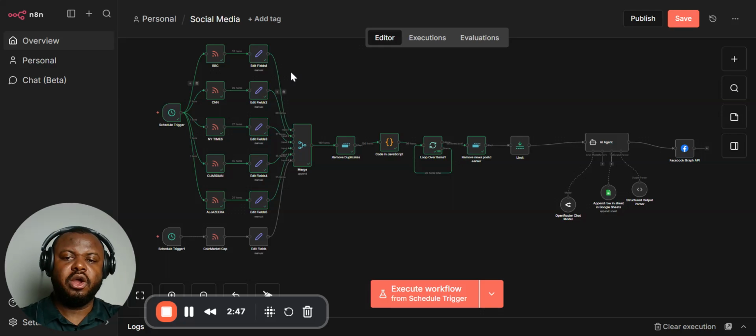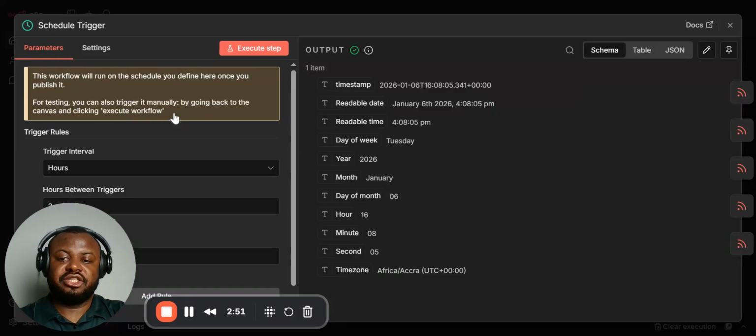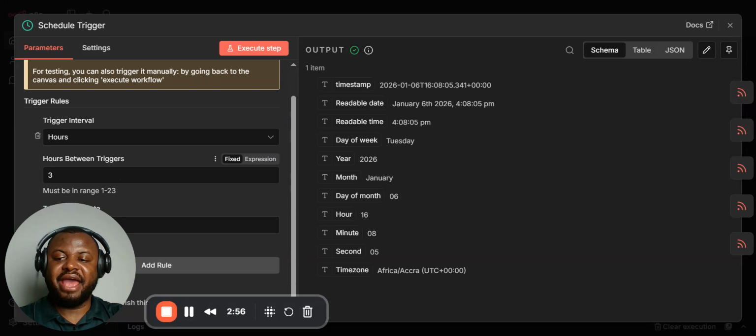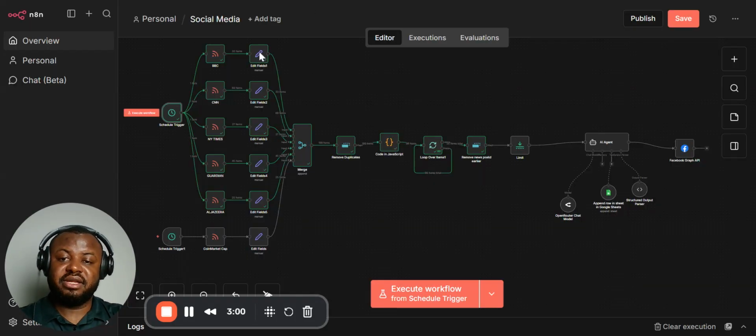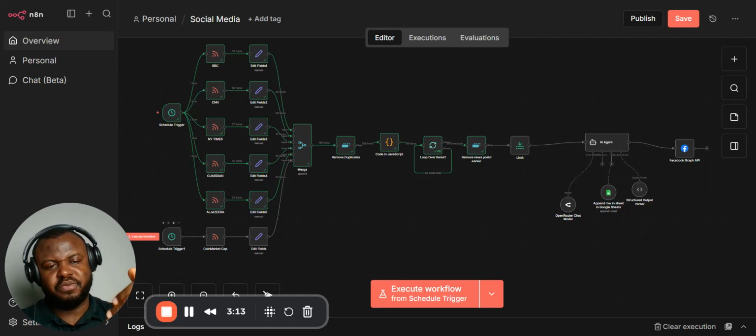So let me quickly explain how this workflow works. Here is the trigger, the scheduled trigger. It's going to trigger every 3 hours, and every 3 hours this automation is going to pick news articles from each of these places. I separated this one because it is crypto news and I needed it to trigger at a different time. So it posts world news and political news at a certain time, then posts crypto news at another time.